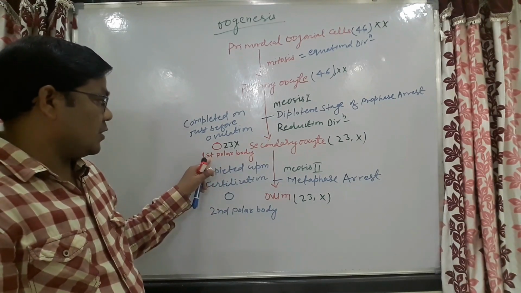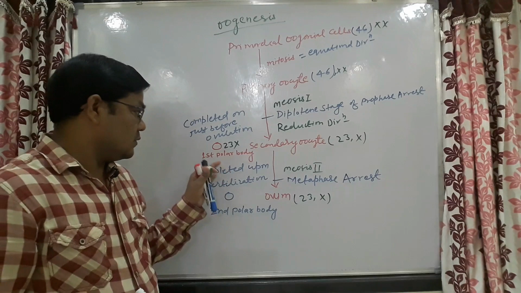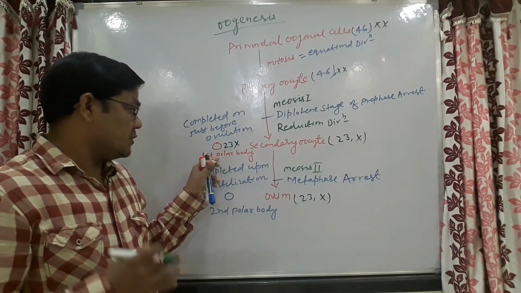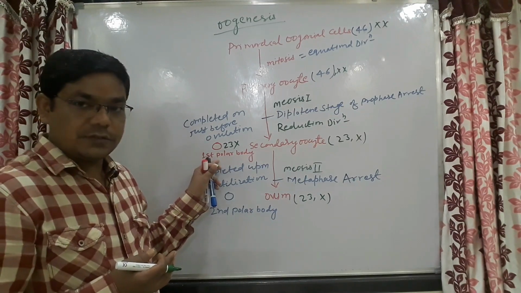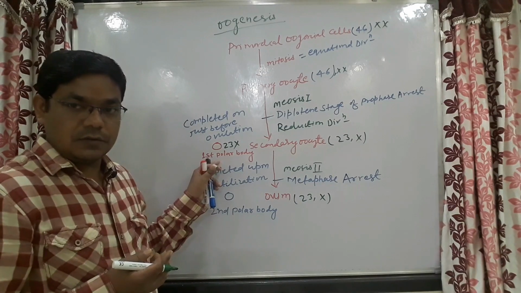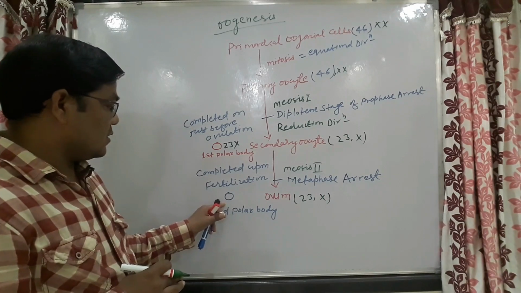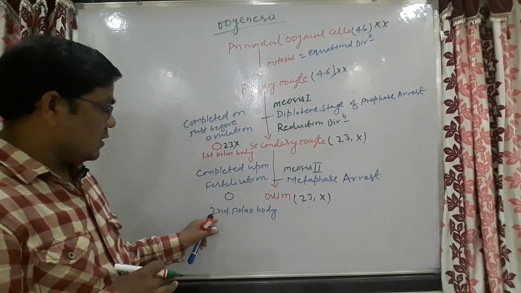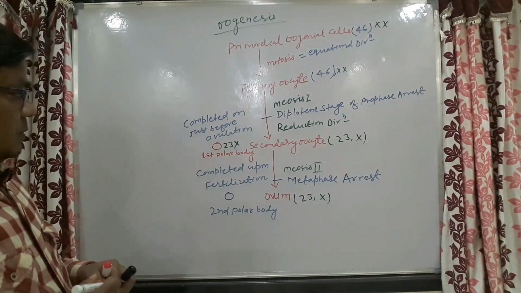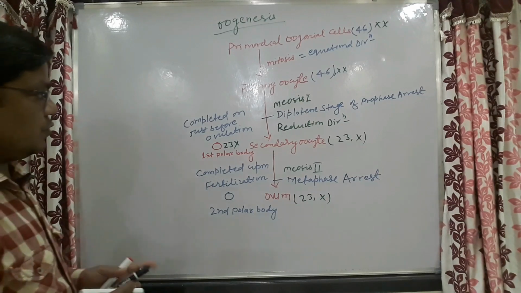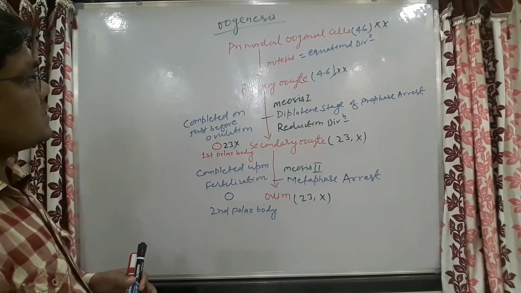The first polar body gets less cytoplasm, so the things which are vital for living are not present. That is why the first polar body becomes non-functional and gets destroyed. The same thing happens here: the second polar body is also excluded. So these are the things in oogenesis.